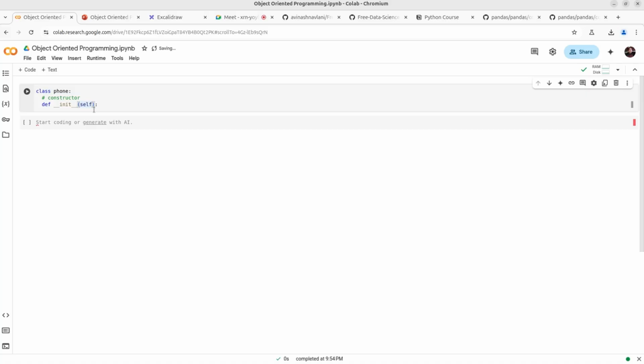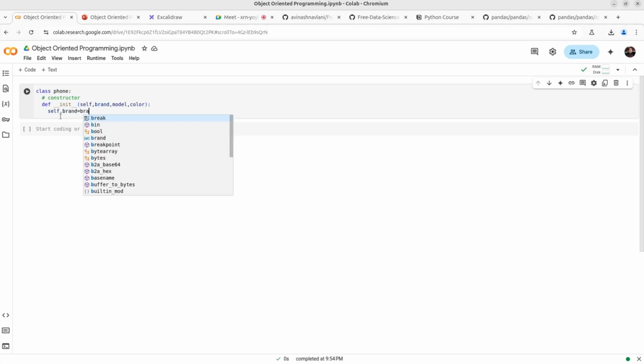Now in phone we have certain properties, for example brand, model, and color. For simplicity I am taking these three. We can take more properties also. Now I am writing self.brand. Self means the object of this class will get this value brand.